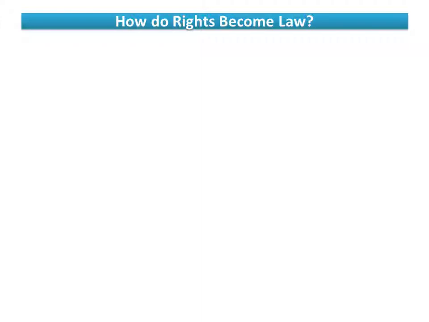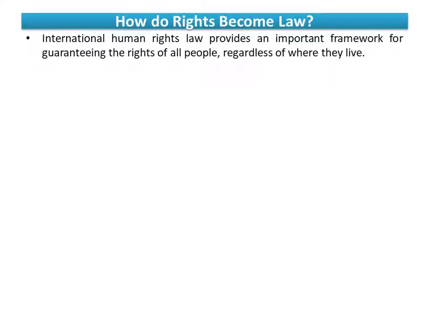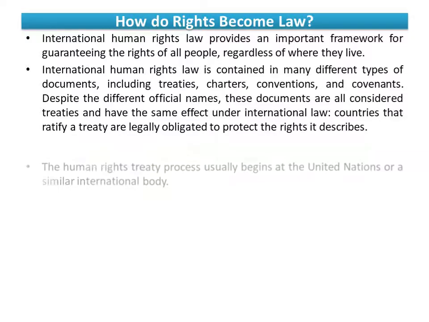How do rights become law? Look at here. Very simple. International human rights provide an important framework guaranteeing the rights of the people, regardless of where they live. International human rights law is contained in many different types of documents, including treaties, charters, conventions, covenants, and so on, types of legal documents.